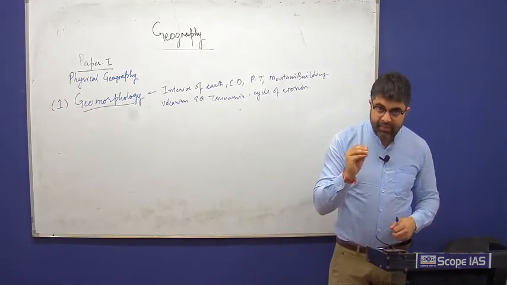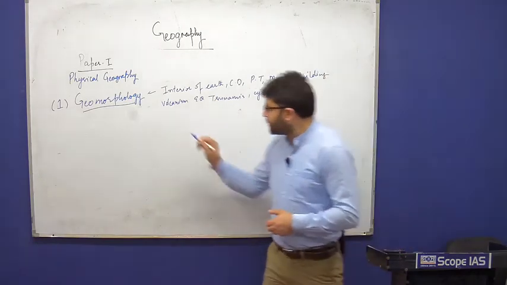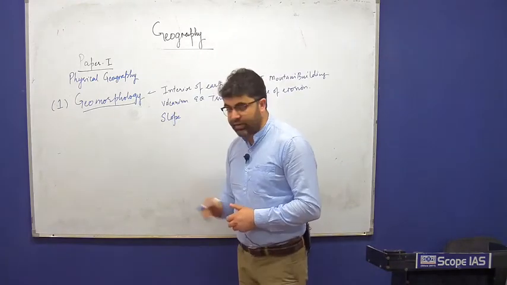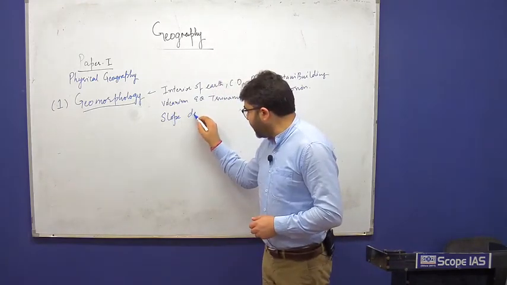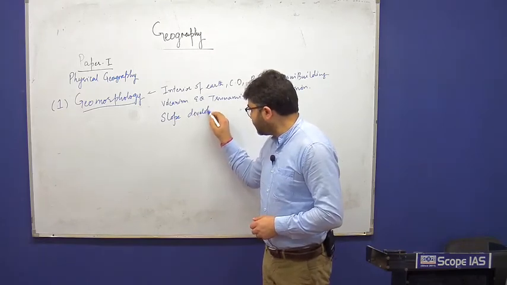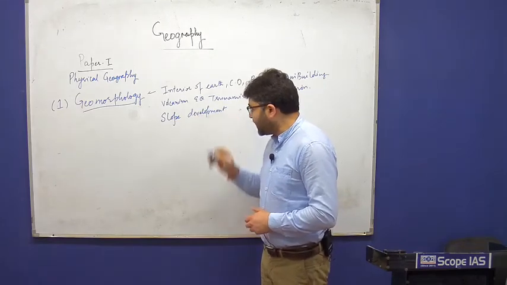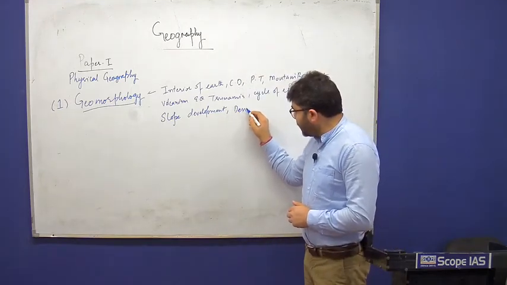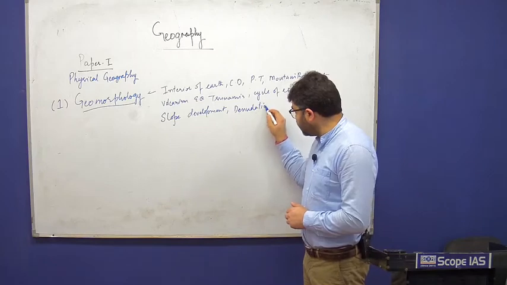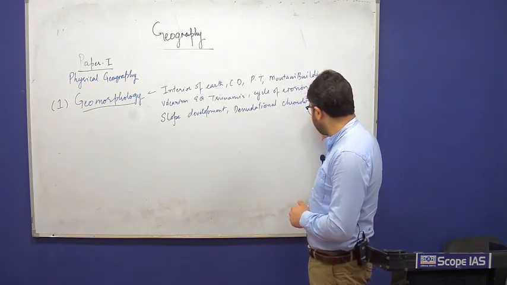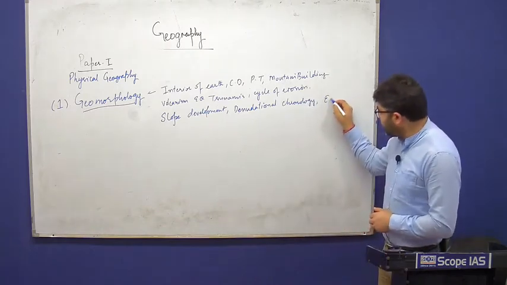Relatively problematic areas include the next topics: slope development and the theories related to slope development, denudational chronology, and erosional surfaces.